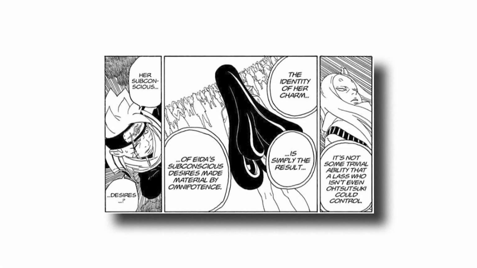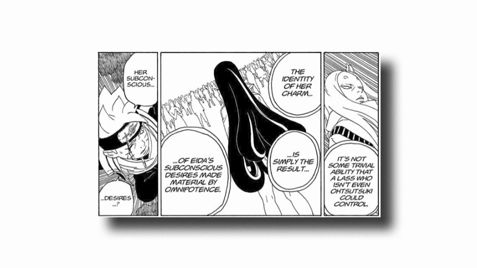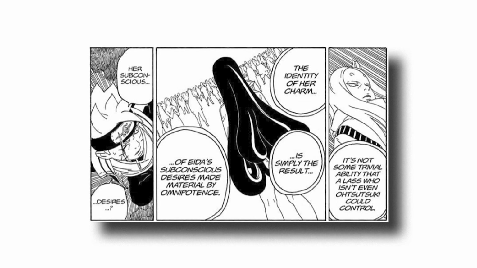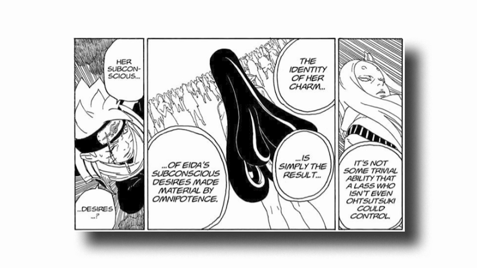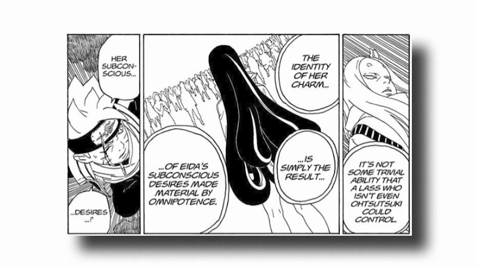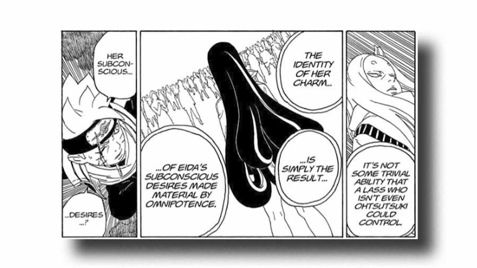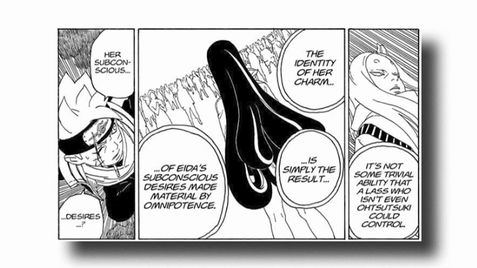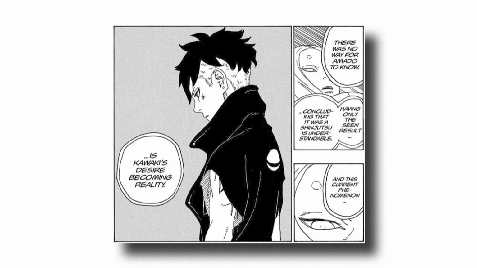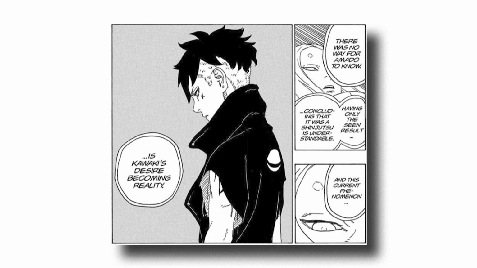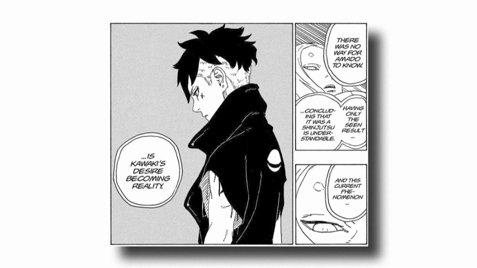It's not a simple ability that a human being who's not even Otsutsuki could control. This is why people fall in love with Eida and cannot attack her if they are not Otsutsuki or blood related. Her charm is simply the result of her subconscious desires made real by omnipotence. The reality where the memories people had of Kawaki and Boruto were altered by omnipotence was the result of Kawaki's desire to make it happen.